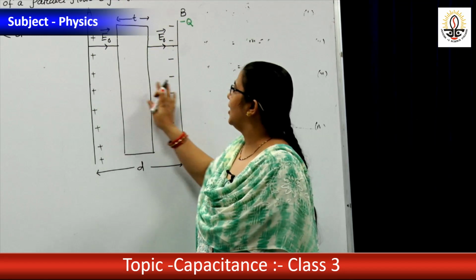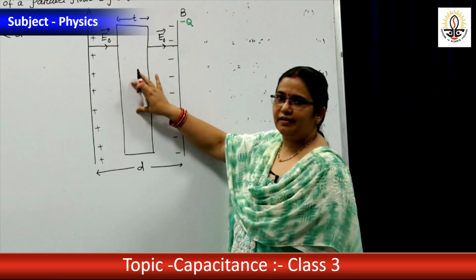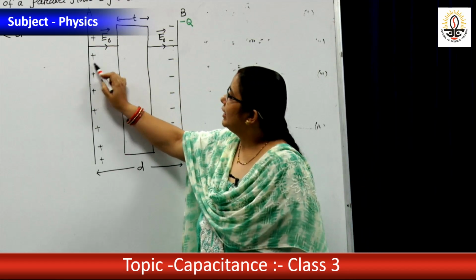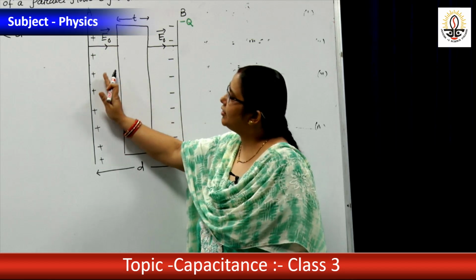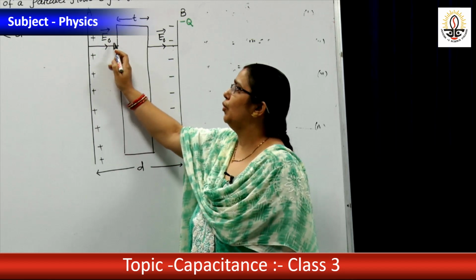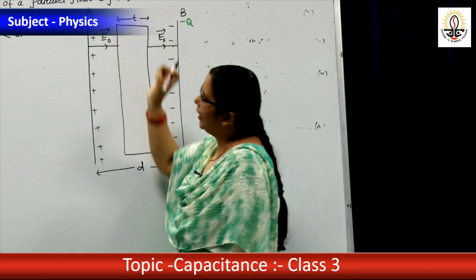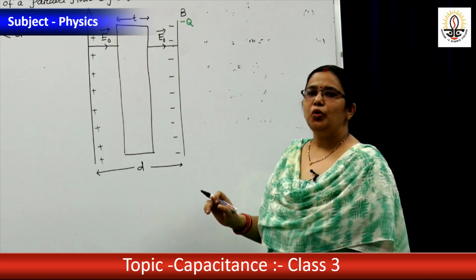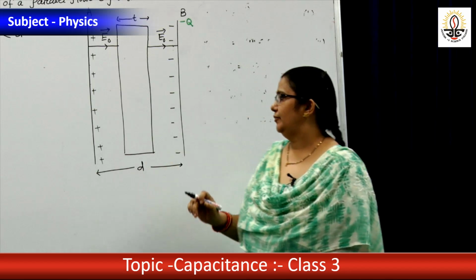This region is air. This region is dielectric. Again this region is air. The outside means outside the dielectric, hence the name is E0. Also you can write Ea, a for air, E0 or Ea. E0 means the outside electric field.